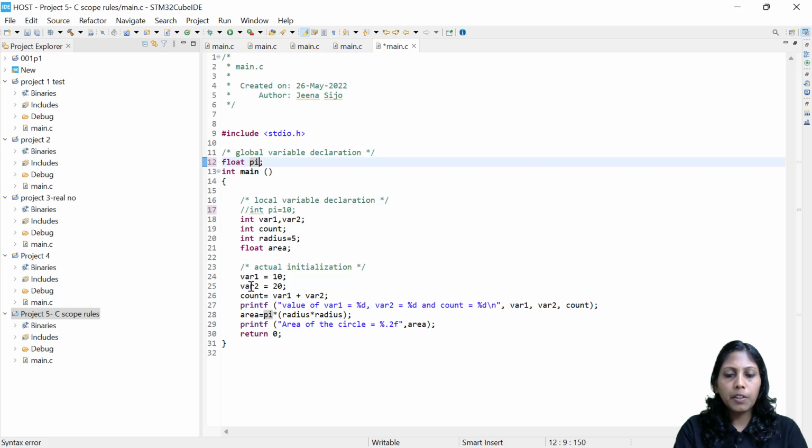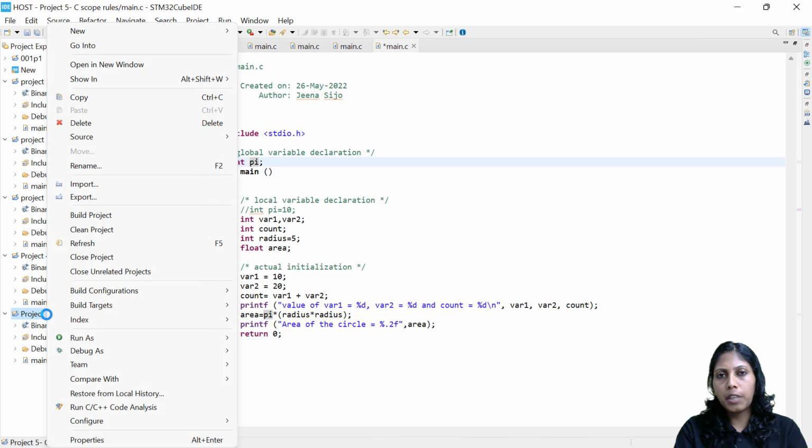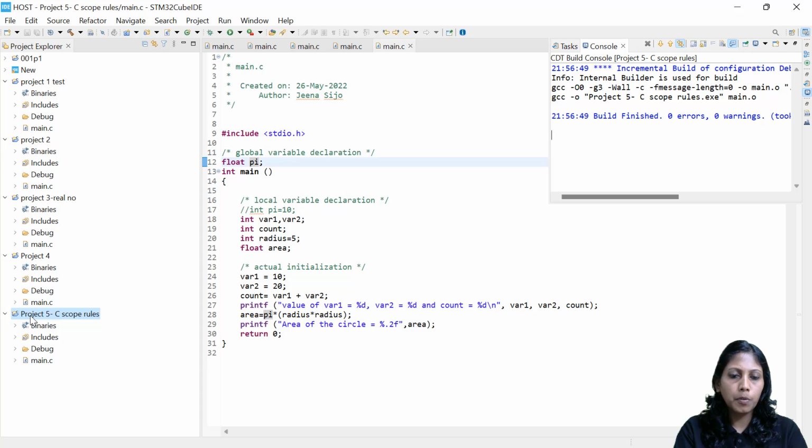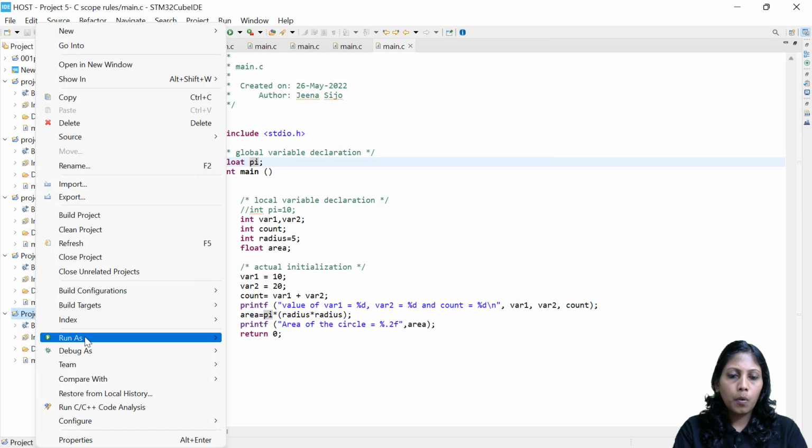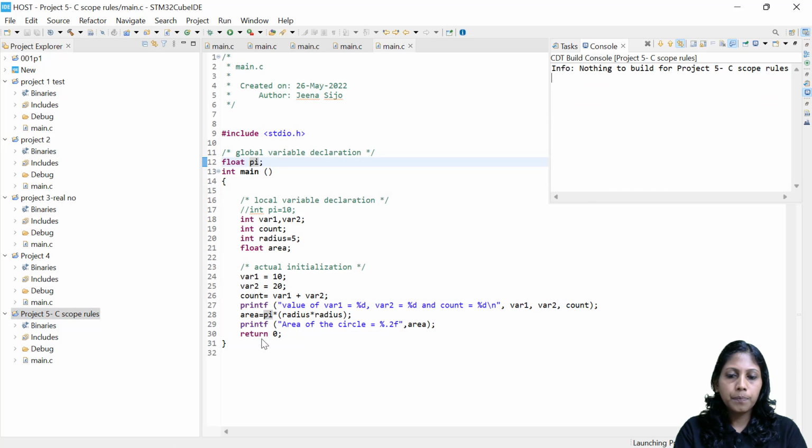Then in the main function, I'm trying to find the area: pi into radius into radius. Let's see what's the output. As per our understanding, a global variable means default value 0. So whenever I'm finding the area, let's see whether I'm getting 0 into something, which is 0 of course. Now let's see how it comes. Yes, you can see that the default value was 0. That's the reason area equals 0 into radius, whatever it is. So I'm getting the area of the circle as 0.